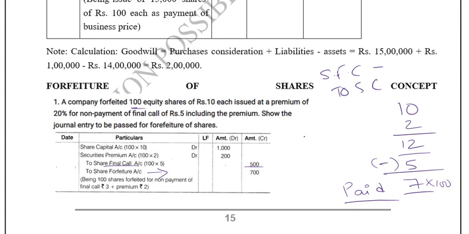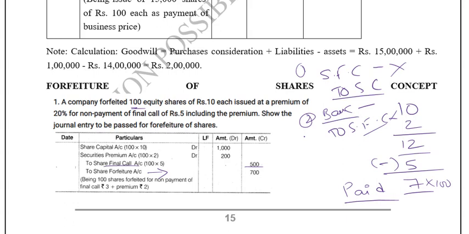So this share final call, next step, this is the accrual entry. The second step is bank to share final call, when we receive the money. So this temporary account gets knocked off. So ultimately the entry is bank to share capital. This is the ultimate entry for any kind of share call or share application or share allotment.